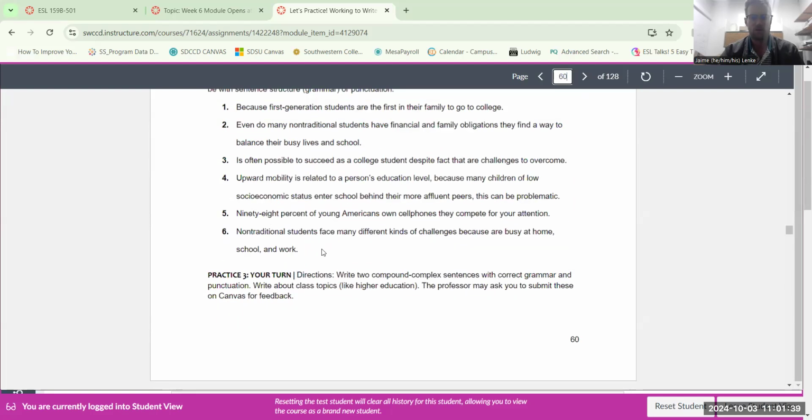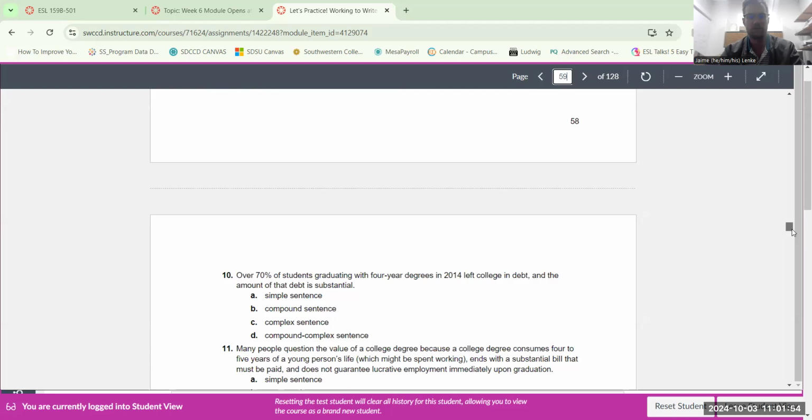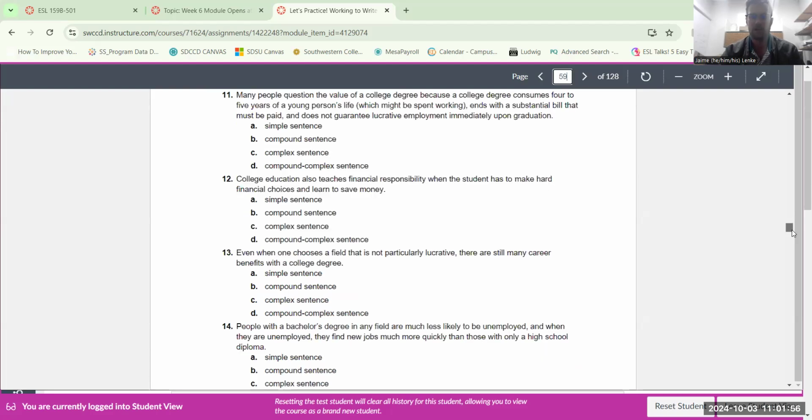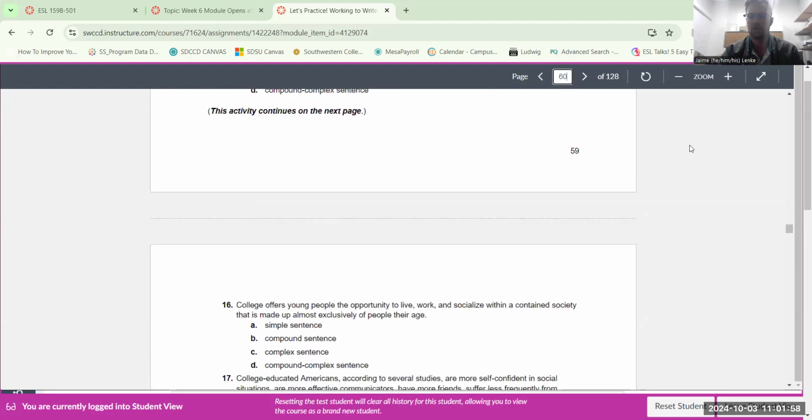And it says, your turn. Write two compound complex sentences with correct grammar and punctuation. Write about class topics like higher education. Okay. So again, that is going to be the assignment. So we're just creating our own sentences. So you have a couple different ones to look at as a mentor text or an example, and then you're going to create your own.